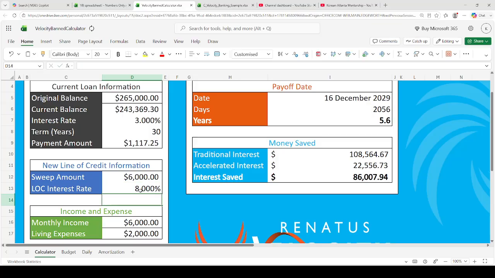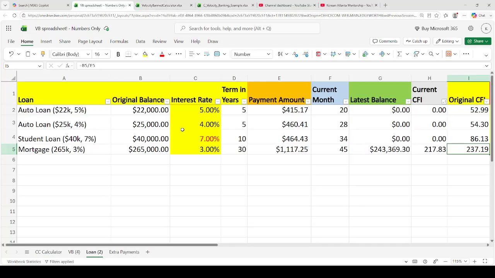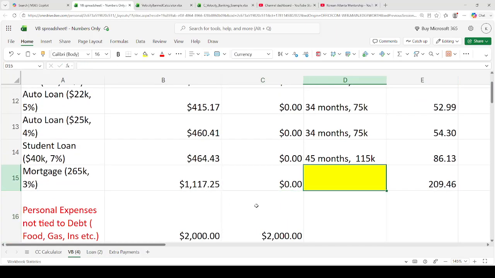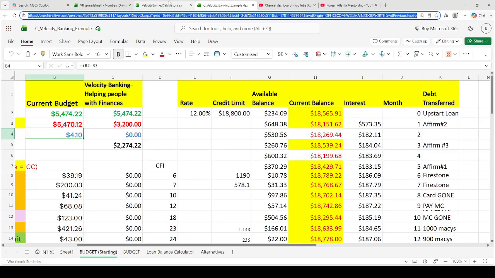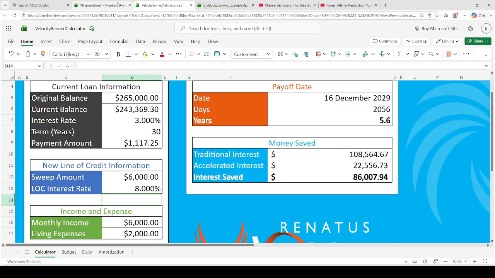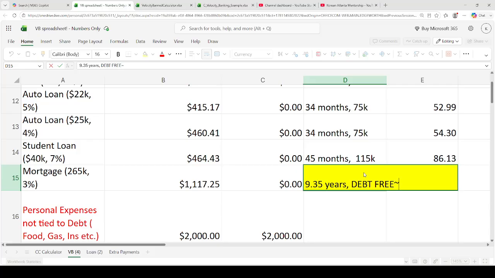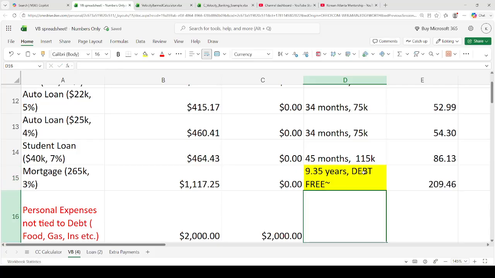Amazing. All right. So now that's 5.6 years. So now this is 0. And this is 45 divided by 12 plus 5.6? I can't even remember. I have a fish brain memory. 5.6. Okay. 5.6 years. And that's 9.35 years debt free. 9.35 years. Okay.